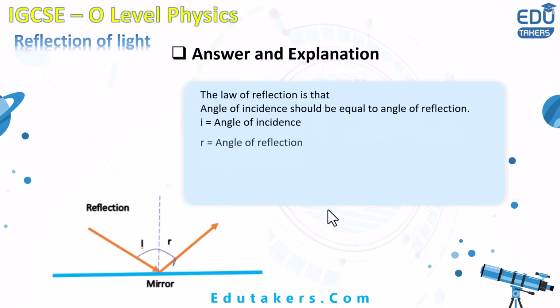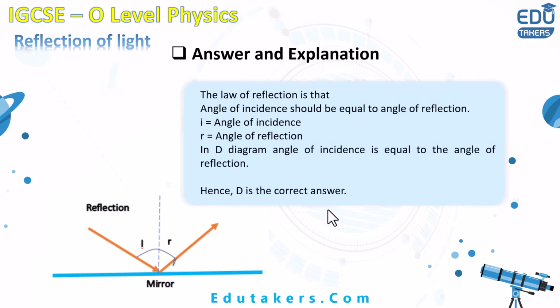In this figure, you can see according to the laws of reflection, the angle of incidence and angle of reflection, both of these are equal. The same thing is given here. The law of reflection is that the angle of incidence should be equals to the angle of reflection. In the diagram D, the angle of incidence and angle of reflection, both of these are equal. That's why the correct answer is D.